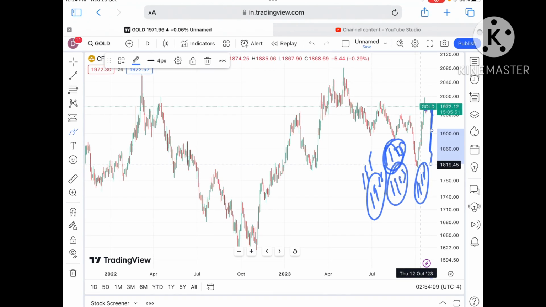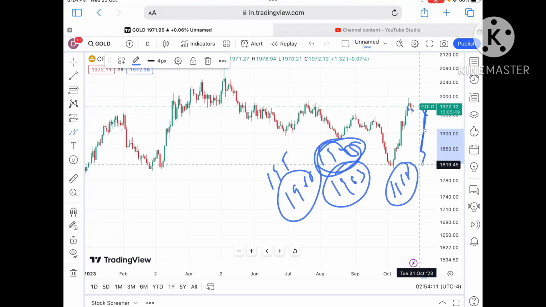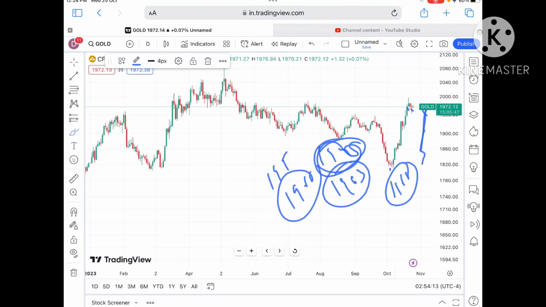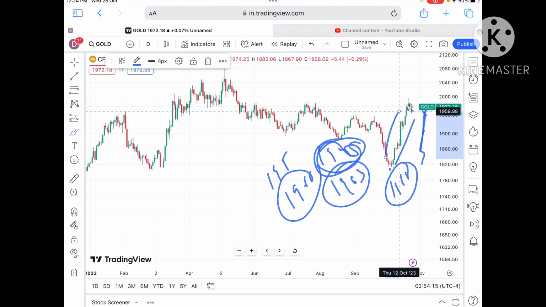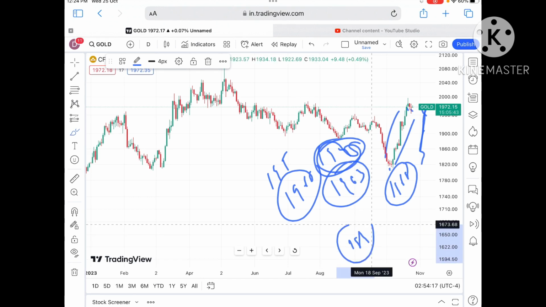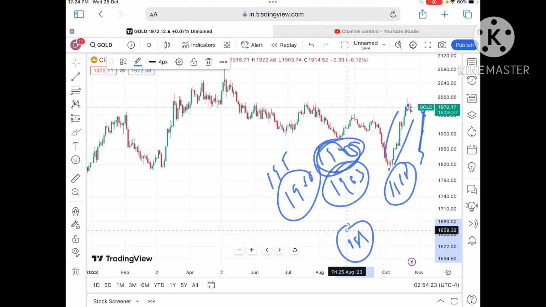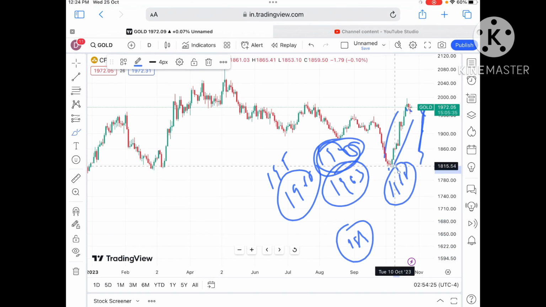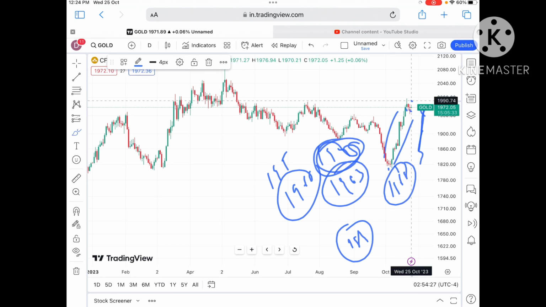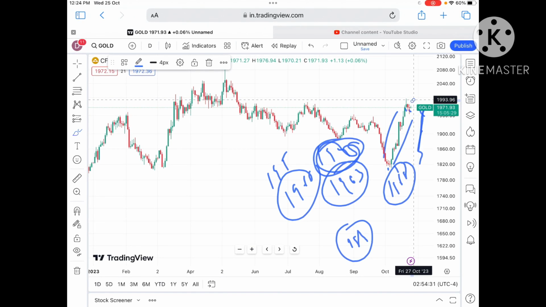Overall the trend is on the upper side. As you can see, the Israel war was there, so we can see continuous upside. If the price keeps sustaining above 1980, we can see a further high in the price of gold. As of now we have seen a pause has happened, so if the price started moving out of the zone, we can see a further high. So understand that the overall trend is on the higher side. If you are keeping a stop loss, keep a small quantity and a good stop loss.